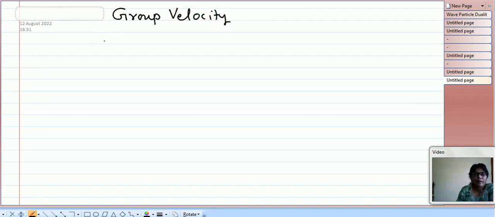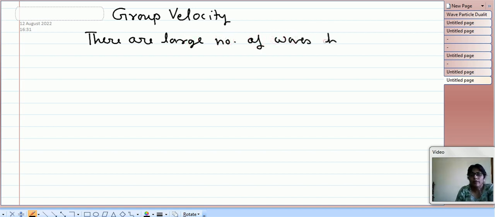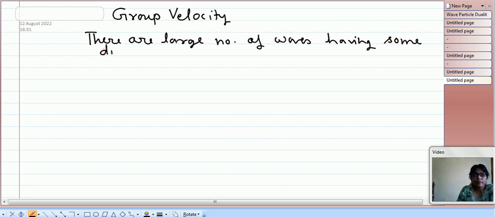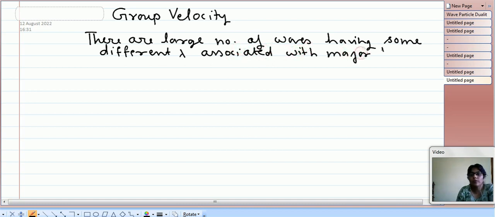Whenever there is movement of the wave associated with the matter, there are a large number of waves having some different wavelength associated with a major wavelength.